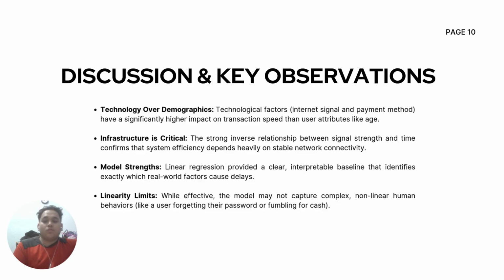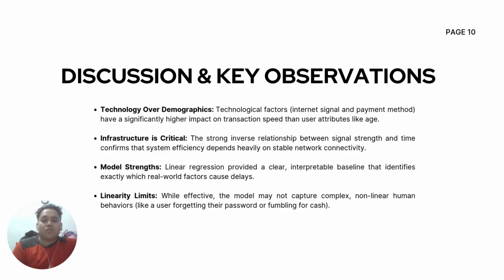Okay, next we go to discussion and key observations. So, firstly, technology over demographics. Technological factors like internet signal and payment method have a significantly higher impact on transaction speed than user attributes like age. After that, infrastructure is critical. The strong inverse relationship between signal strength and time confirms that system efficiency depends heavily on stable network connectivity.